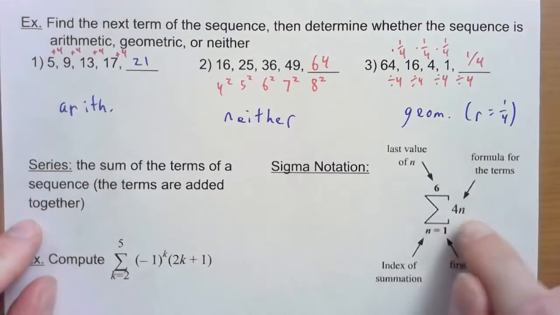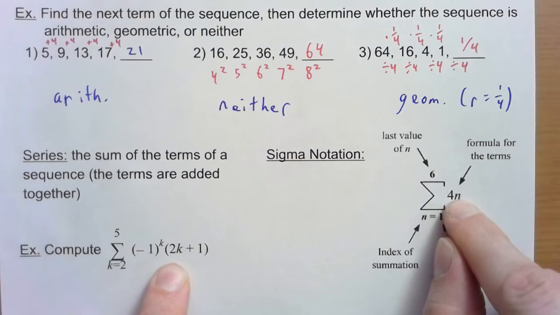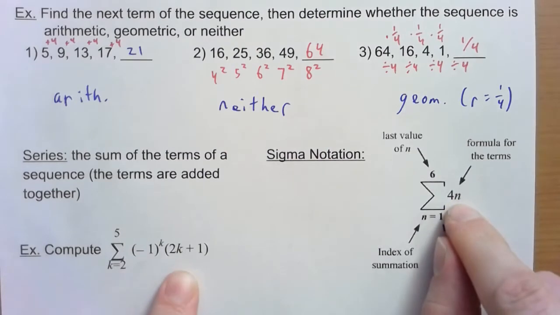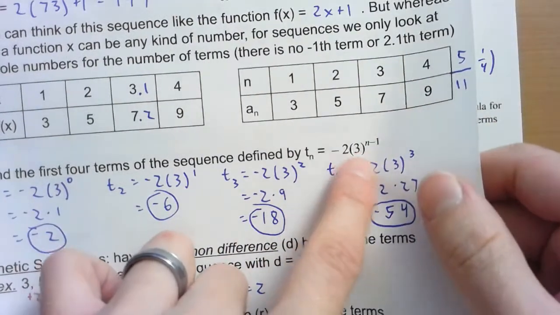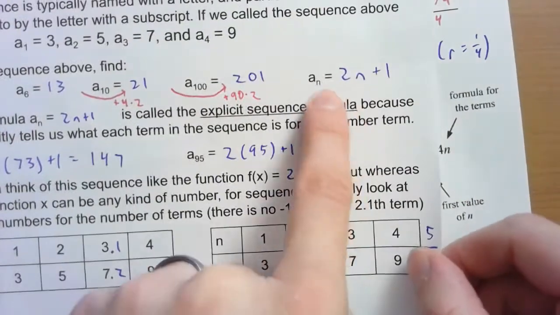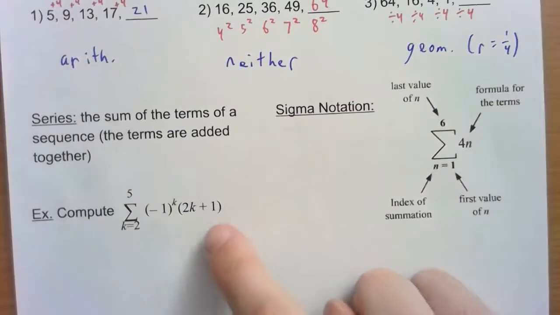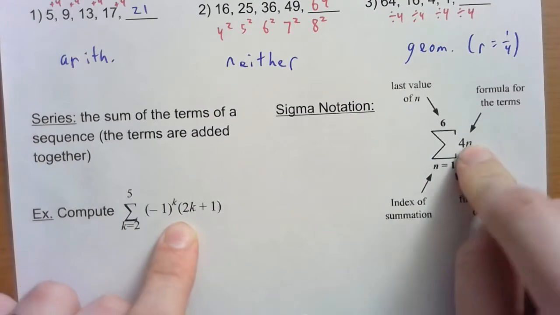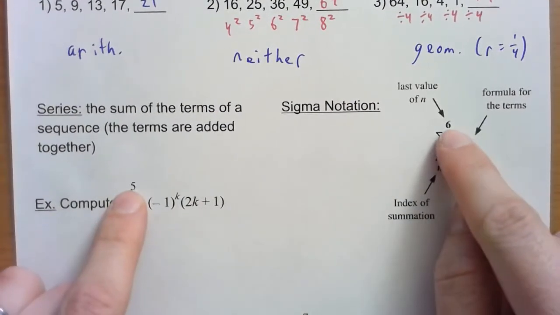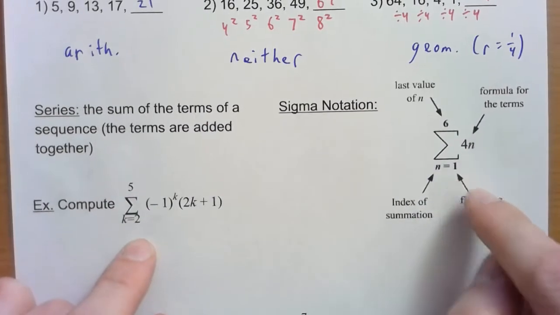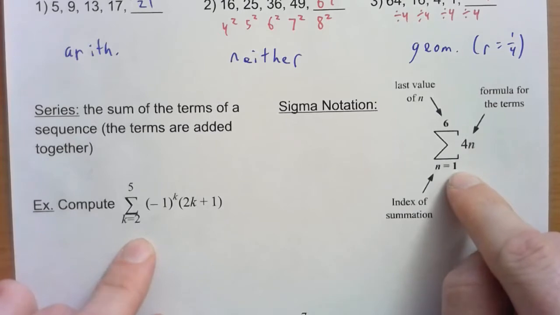So it's going to show us a formula. What's on the right side here is going to be the explicit formula, kind of like the function. Like when we had this explicit formula here, a formula like that is going to be this thing on the right side. That's the formula, and it's going to tell you where to start and where to stop in the sequence. This one starts with the first term, but you don't always start with the first term anymore.